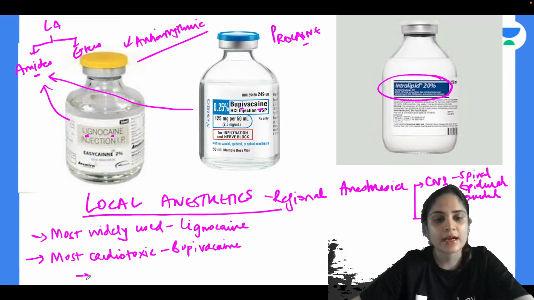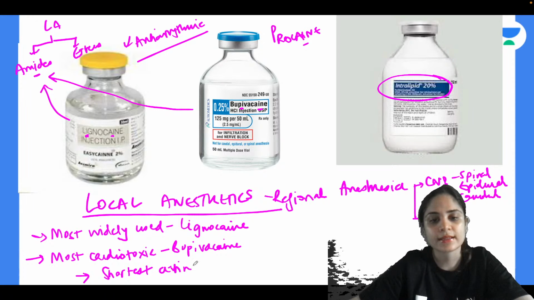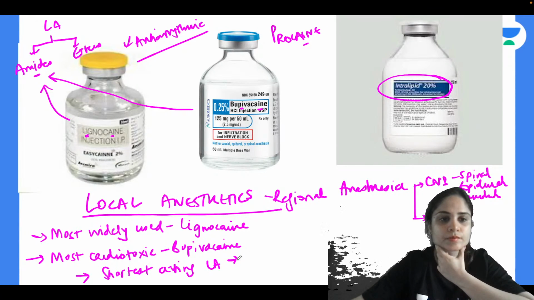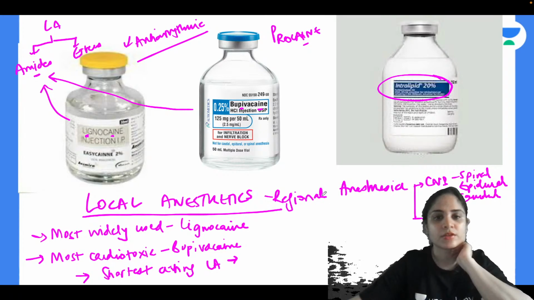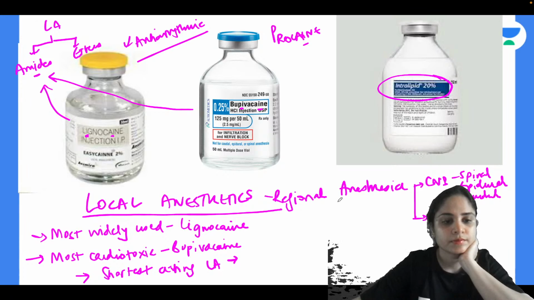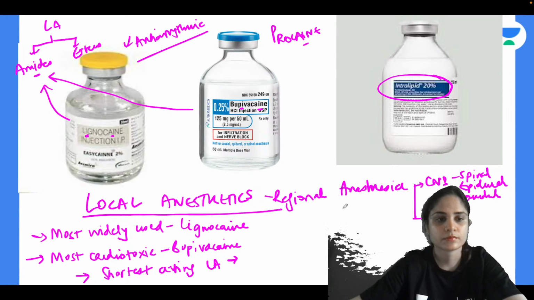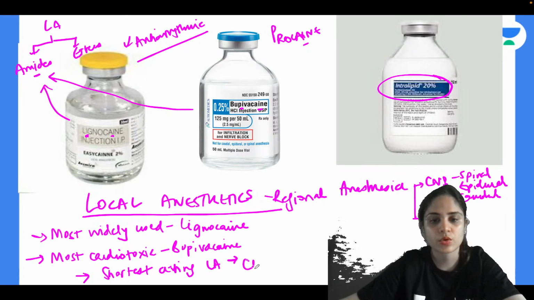Now, next thing that they ask is what is the shortest acting local anesthetic? So can anyone tell me the answer for this? They ask only a single one-liner in the exam. So you all should know all these one-liners about these drugs. Anyone, what is the shortest acting local anesthetic? Okay, so the shortest acting local anesthetic is chloroprocaine.